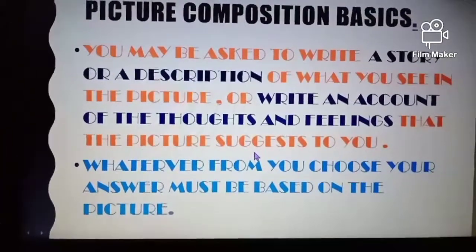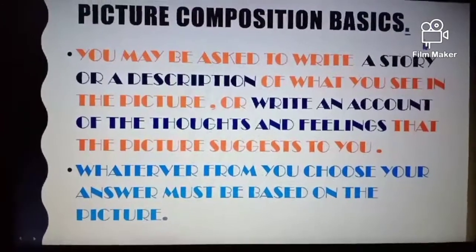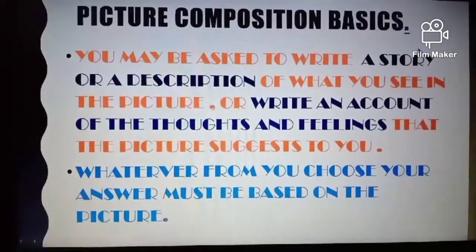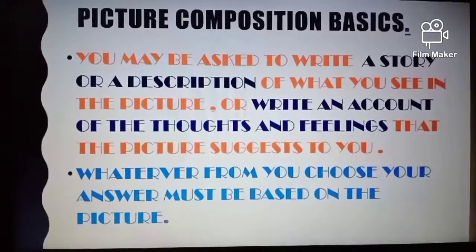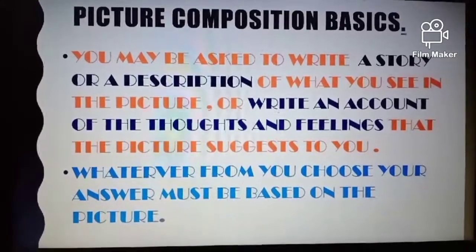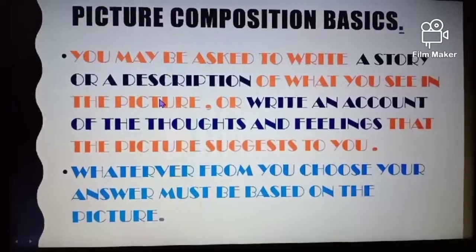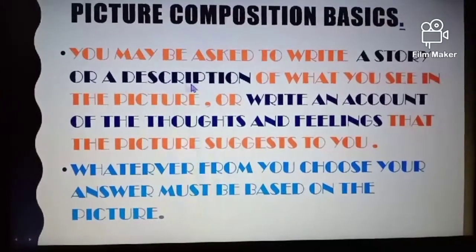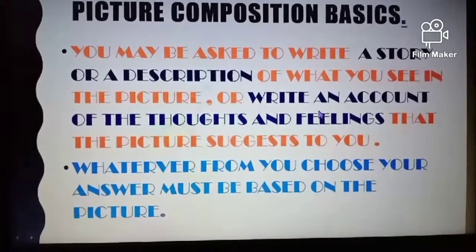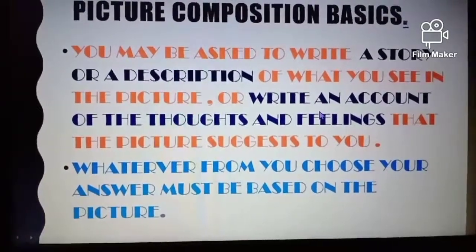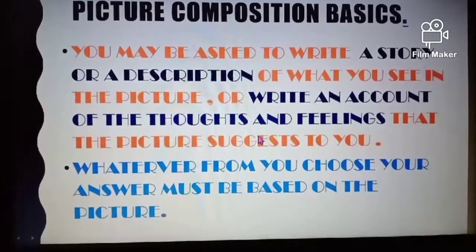So there are basically three ideas you can draw from any picture composition, and you can try to write the best one as your answer. It means we can develop a story with the help of that picture, or if you like, you can describe the picture in an effective way, or look at the picture and try to understand and express your feelings and thoughts regarding that picture.